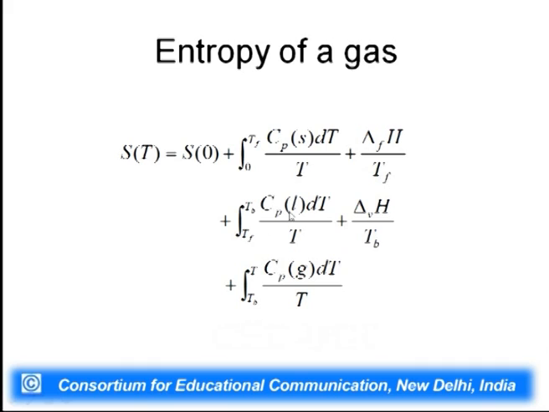Till that point your substance is in liquid form, and you have delta S as integral of Cp liquid dT by T. Now, you are changing liquid to vapor, and in that case delta S is given by delta H vaporization by boiling temperature. And finally, from the boiling temperature you go to the temperature of the gas, and at this point your delta S is given by integral of Cp gas dT by T. So, by solving this you can calculate the absolute entropy of a gas.